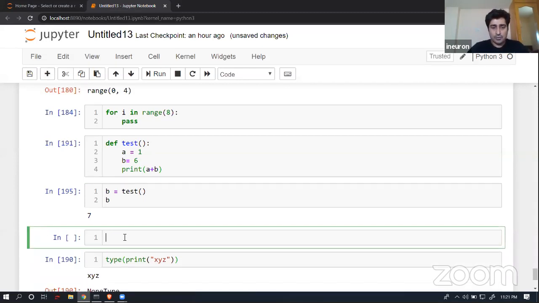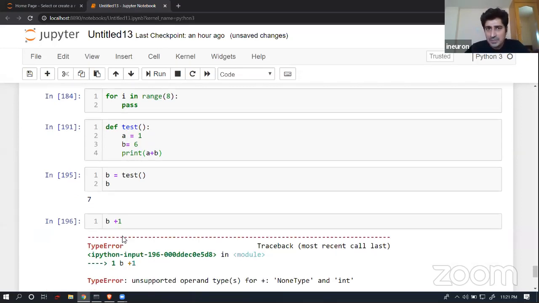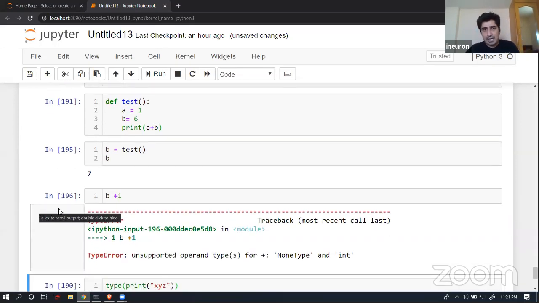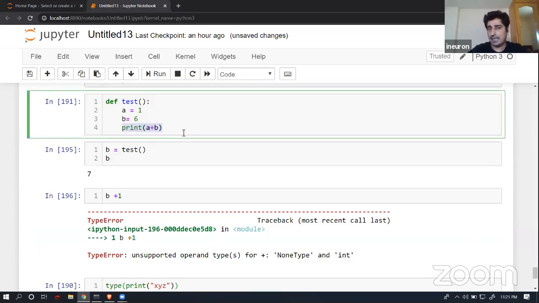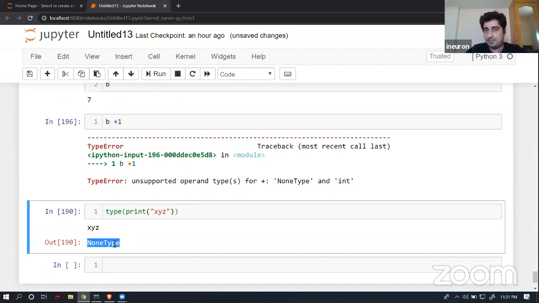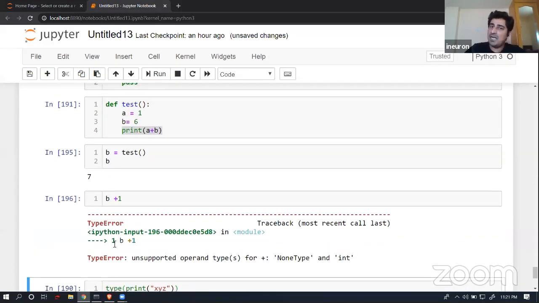Now if I try to do b plus 1, this operation should be allowed in general because b is equal to 7, and you will wonder that 7 is basically an integer. This is what you are going to wonder in the first place. But this is not the case. Here you have returned the data inside a print statement, and by default print always gives you NoneType. It's the return type of the print function itself. You can't do anything. The creator of Python has already written the print function, and by default it returns NoneType.